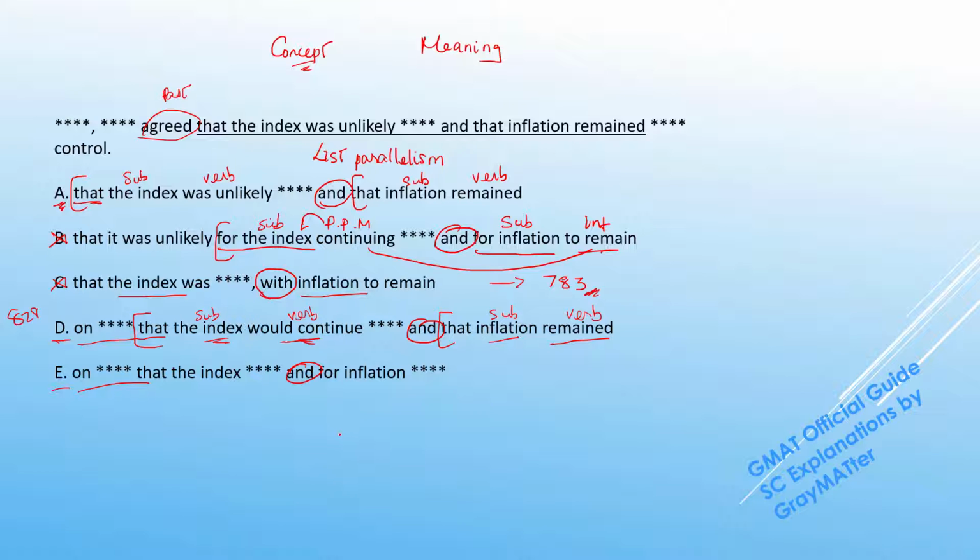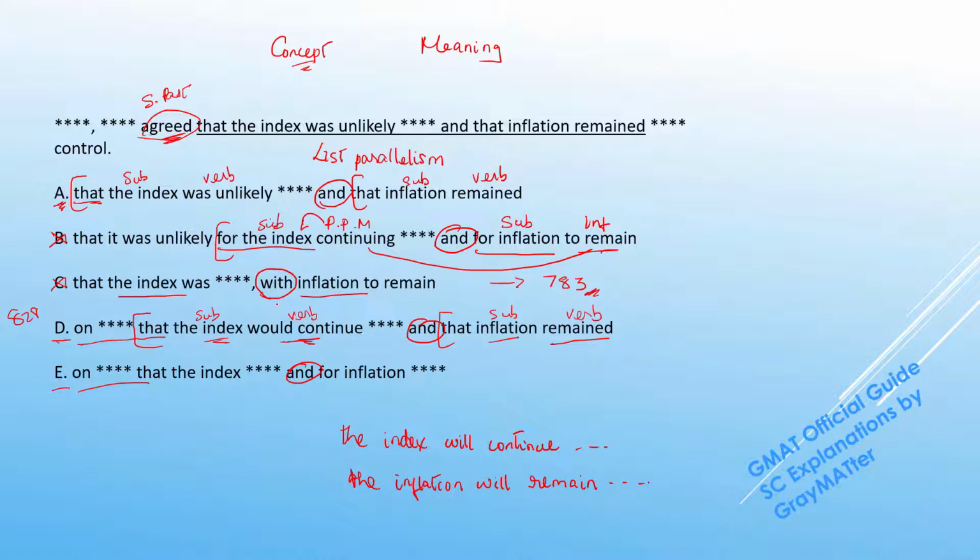So if these analysts were currently agreeing to something, they will agree that the index will continue to do something and the inflation will remain something. So as I pointed out, we have agreed, which is a clear indication of the simple past.